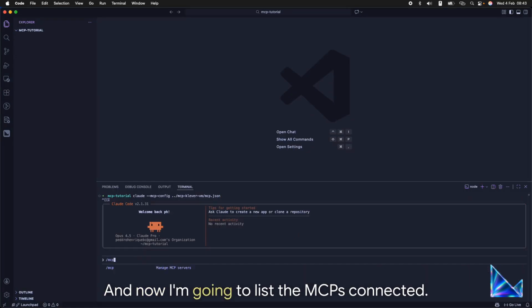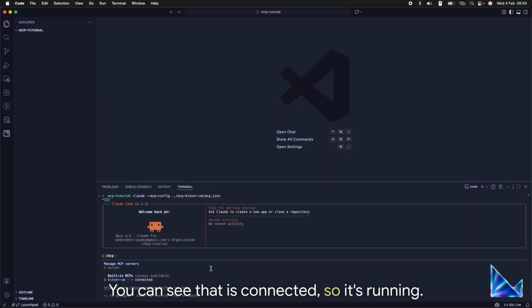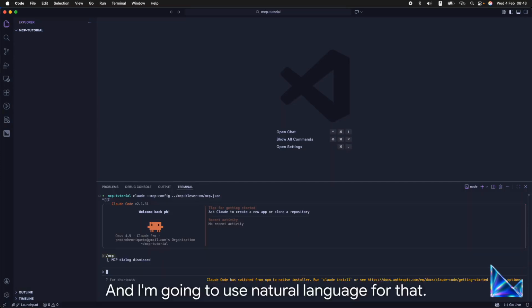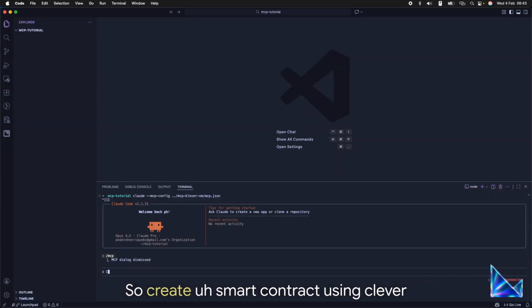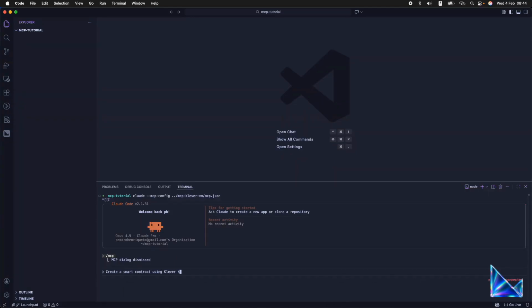And now I'm going to list the MCPs connected. You can see that it's connected, so it's running. And I'm going to use natural language for that. So, create a smart contract using Klever knowledge. Hello world smart contract.